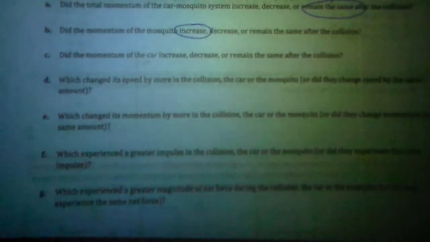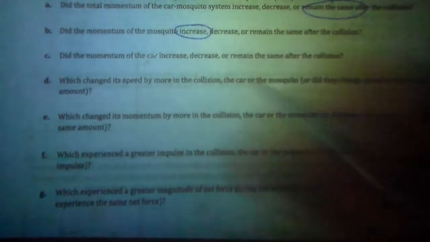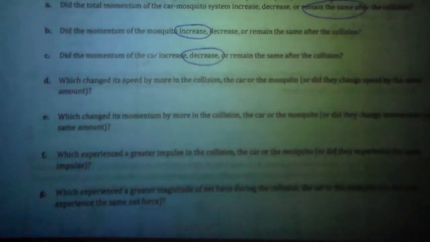The total momentum of the system should stay the same, right? Total momentum should be conserved in a collision. The momentum of the trash can, well, at first it was at rest and then it's going to start moving, so it must have increased. The momentum of the car, well, when it hits, it is going to slow down a little, right? The car had to give some of its momentum to the trash can, so that would decrease, right? One should always increase, one should decrease, one loses, one gains, because it's just transferred.